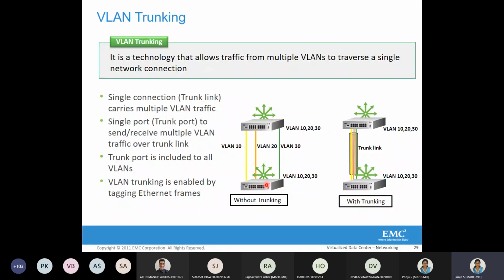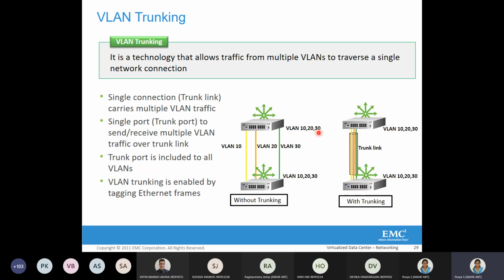This is one switch, this is a different switch. Initially, the thought was that all those VMs have to be connected to the VMs of the same virtual IDs. When so many connections are there, that is not practically feasible, and it also increases capital expenditure. That is the interconnection of VLAN 10.